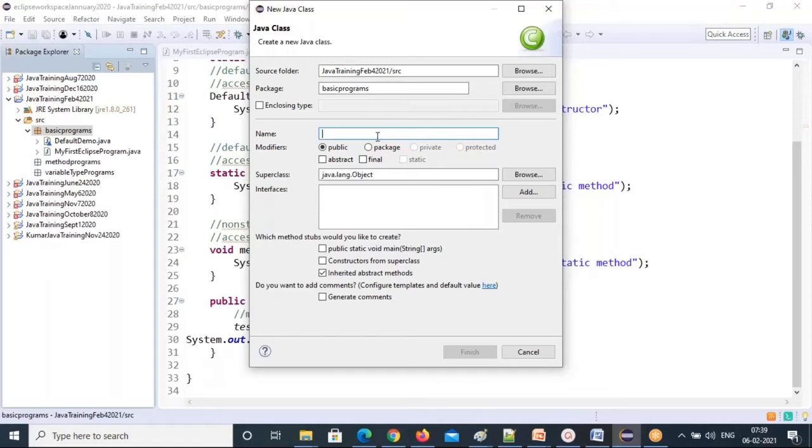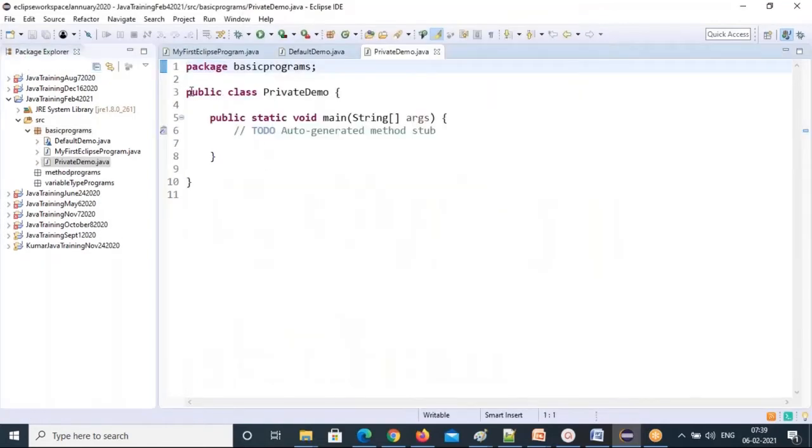And now you can just give the name. I'm just giving PrivateDemo. So I can choose the main method and let's create this. Finish. See, my class can be public or default. Only a class can be either public or default. A class cannot be private, cannot be protected.